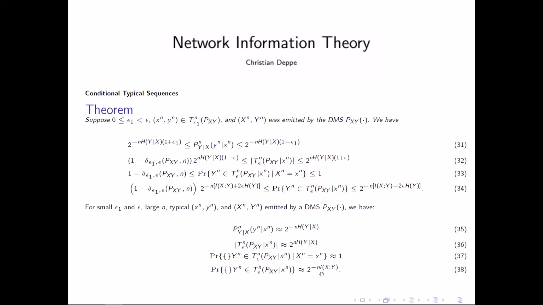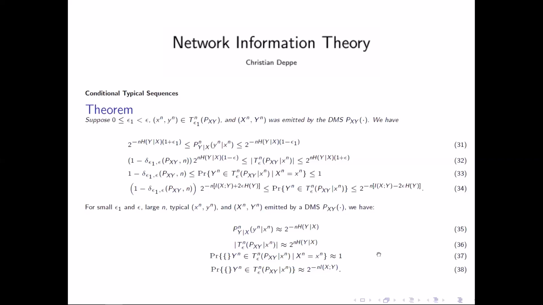And the last thing is the probability that y^n is an element in the typical conditional set, which is approximately 2 to the minus n I(X;Y), the mutual information of X and Y. So if you look at this, I told you already the first thing is more or less the definition. The second and third are a little bit more complicated. We need the Chernoff bound and also the Pinsker inequality. So Abdallah will do this in the lecture.